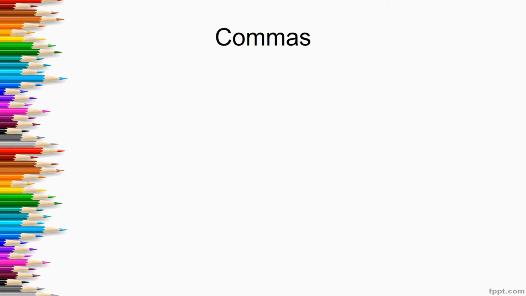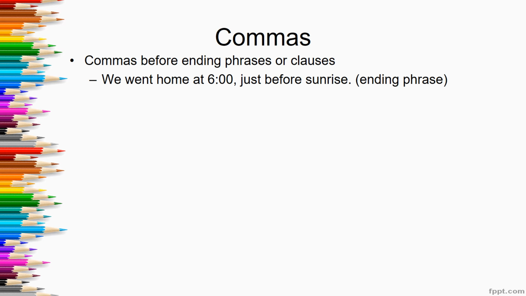Let's look at a few more ways that we use commas. We also use commas before an ending phrase or clause. Sometimes in a sentence, if you look for the main subject and the verb, you find them at the beginning. And after the main sentence, there's another group of words. If this group of words could not stand alone as a sentence, then it is a phrase or clause. It can be separated from the main part of the sentence by a comma. If you listen to the sentence aloud and you hear a pause, that is where the comma goes.